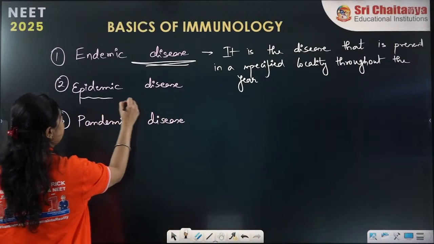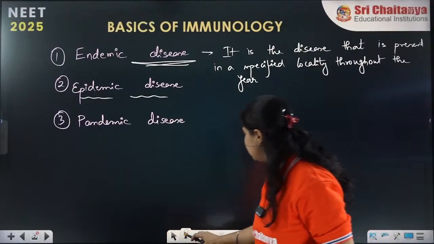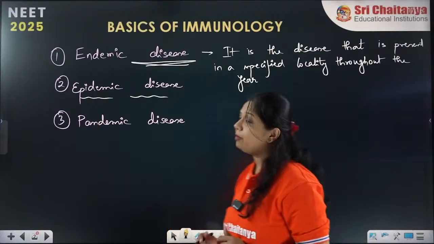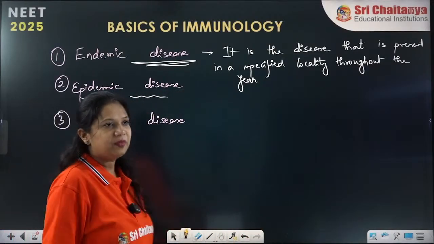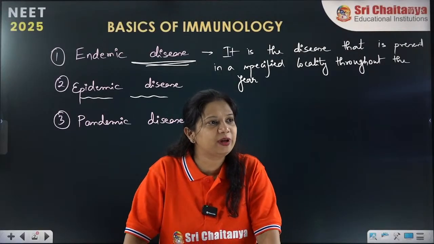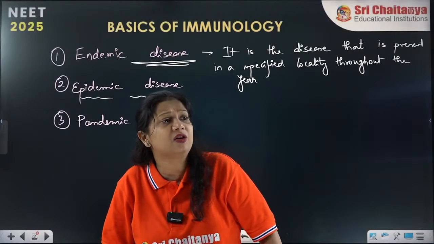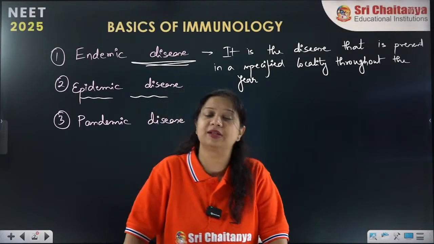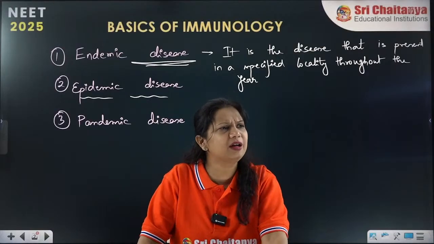Now we are coming to epidemic disease. Now what is epidemic disease? Okay, what is the doubt? Thymus is useful for the synthesis of potassium and calcium ions. Why are potassium and calcium ions needed for the thymus?